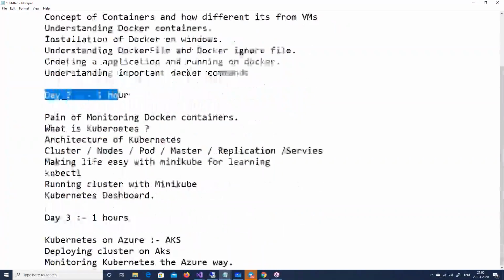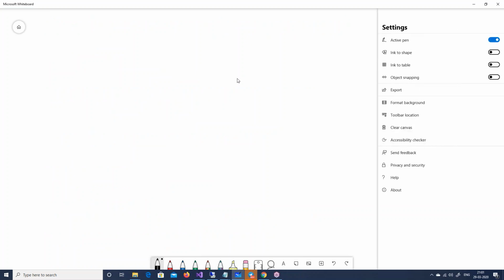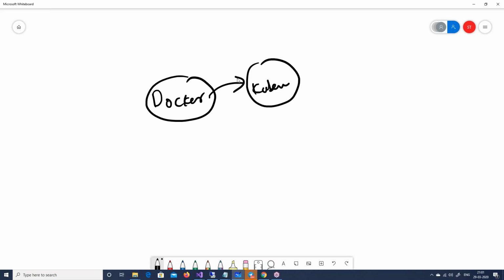So day 1, day 2, day 3. But I think the topics are so heavy that I will need 2 or 3 days more as well, right? So the goal is the following. Let me just go to my whiteboard out here. Today's 1 hour, the first thing is the whole training. We are going to talk about Docker. That's the first thing we will talk about. Then after we do Docker, we will talk about Kubernetes. And then we will talk about how to use both of these services on Azure, right?